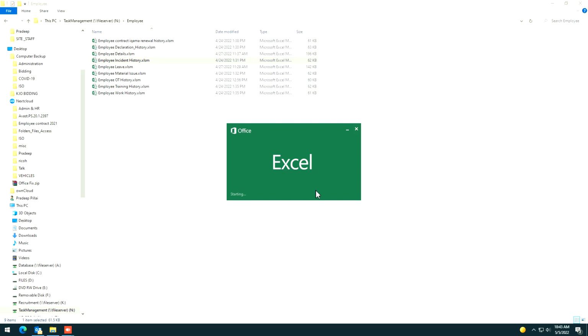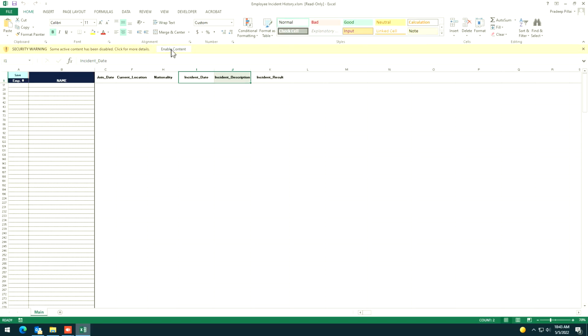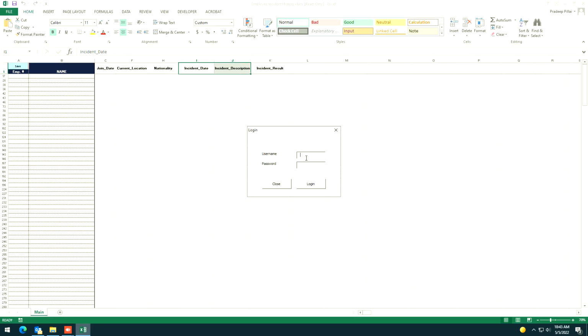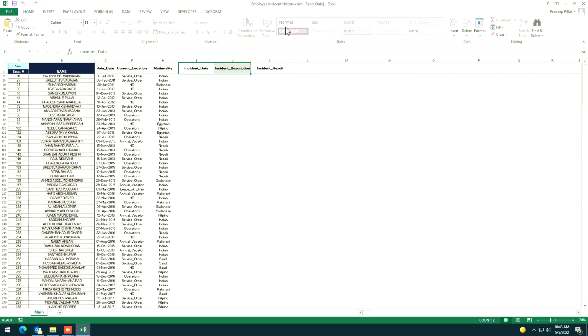Employee incident history. Generally all the operations, and maybe service order, Teja has the information on this. If that is the case, then it has to be notified immediately. Of course, in the task management notifier we can mention it.